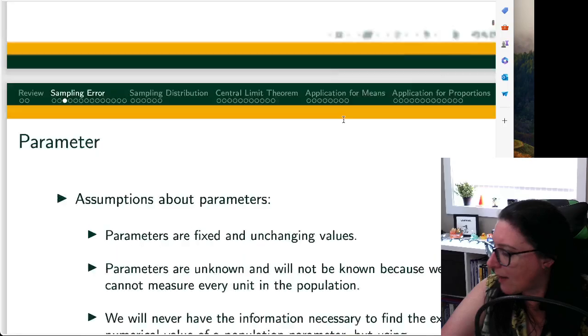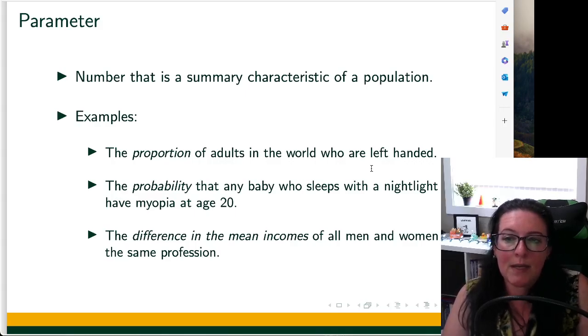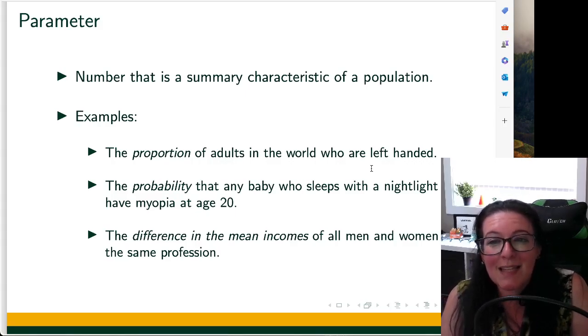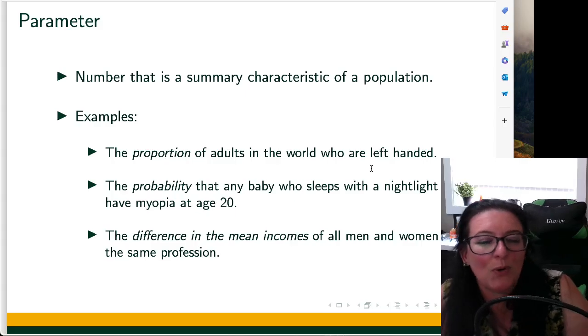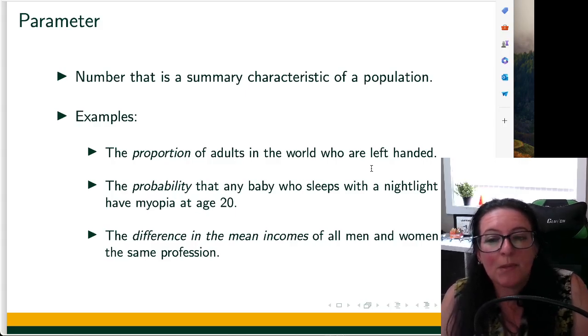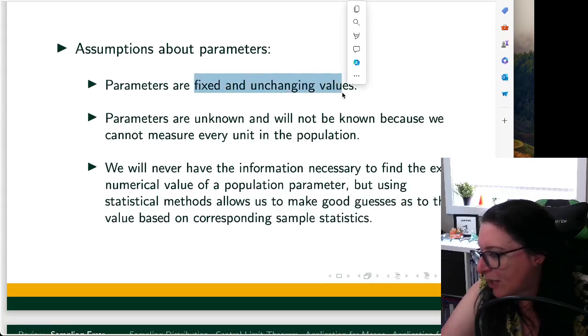So if we go back to some of our examples, the proportion of adults in the world who are left-handed, at any moment in time, that percentage of left-handed adults is fixed. Okay, now if we take a sample, a group of adults, and figure out if they're left or right-handed, one sample might tell us that percentage is 30%, another sample might say that's 25%. So sample statistics, like the proportion of adults in the sample who are left-handed, can vary. But the parameter itself that we're trying to understand is assumed to be fixed, at least for any moment in time. So it's fixed and unchanging.